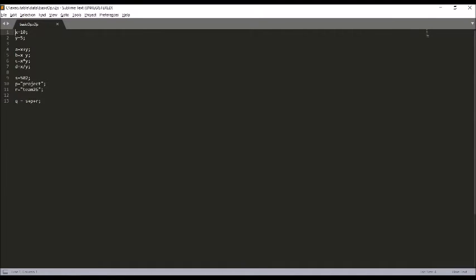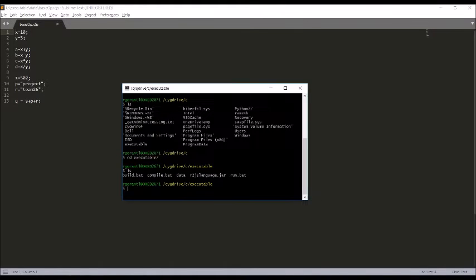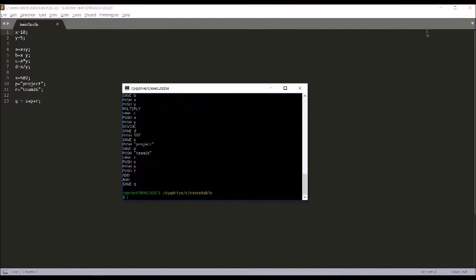This is the basic operations. In this we'll show the demo of how arithmetic operations are performed on integers and how string concatenation works. So I'll just go to the terminal, and first I'll show you how to compile this file. So I'll do ./compile.bat and the input path, so it's data/basic.